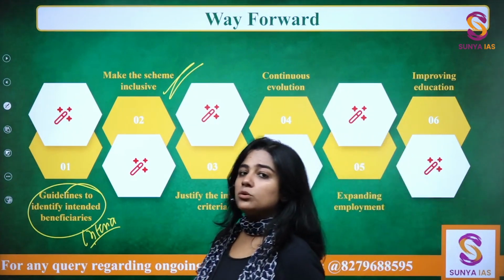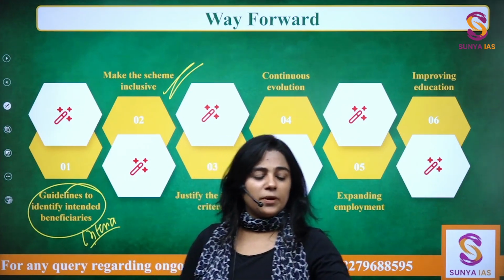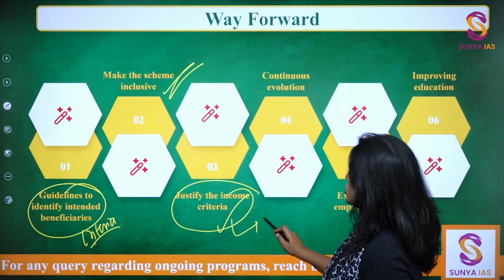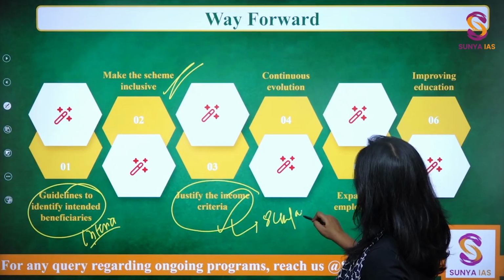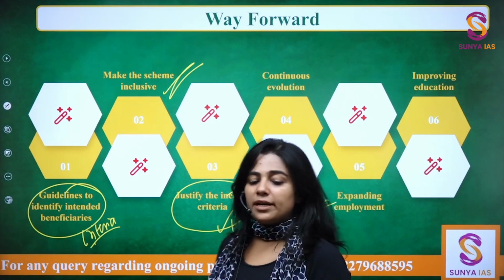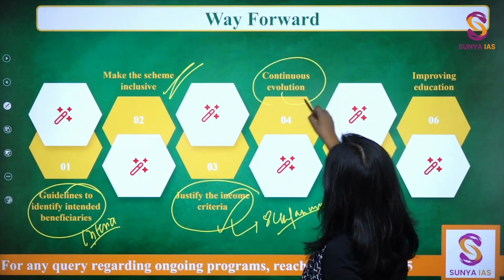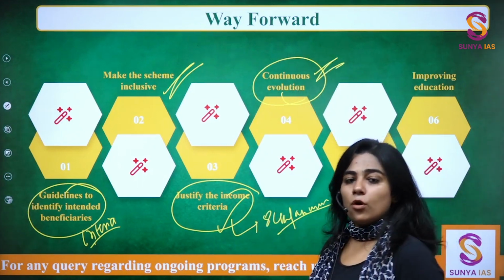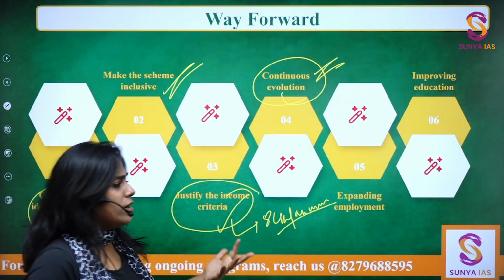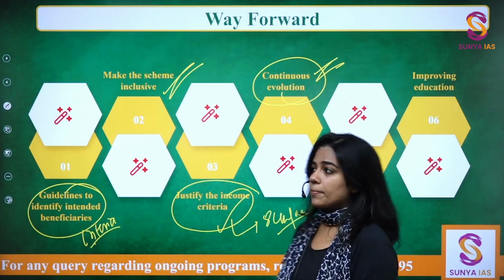Then make the scheme inclusive. Eventually move to include the poorest of the poor of SCs, STs and OBCs also in this particular scheme. Justify the income criteria. Just because 8 lakh per annum worked for the OBCs does not mean it will work for the unreserved category as well. It needs to be continuously evolved. This particular reservation system needs to be continuously evolved, and in fact the 103rd constitutional amendment is also a way to evolve this only.